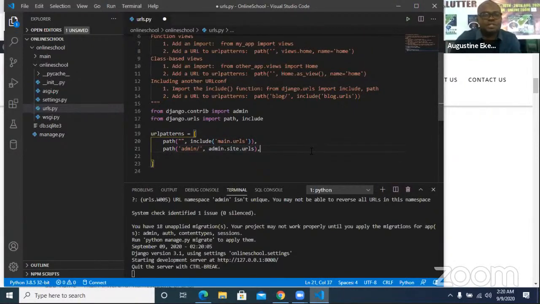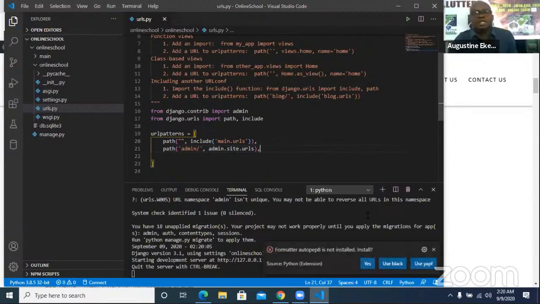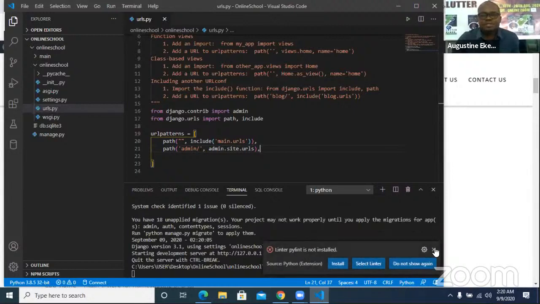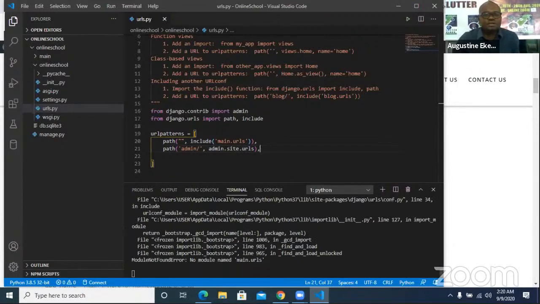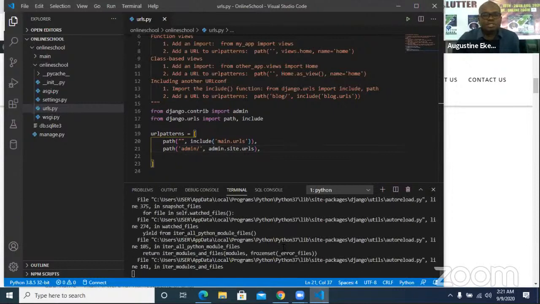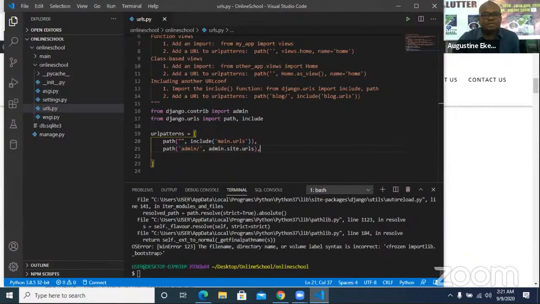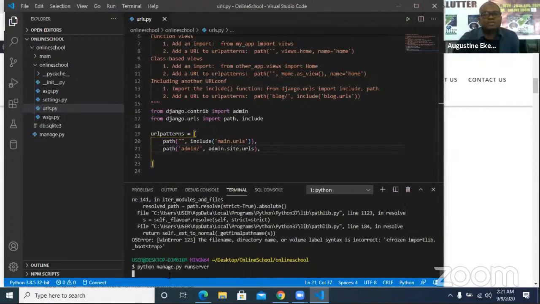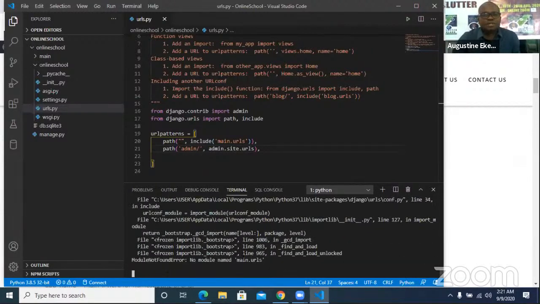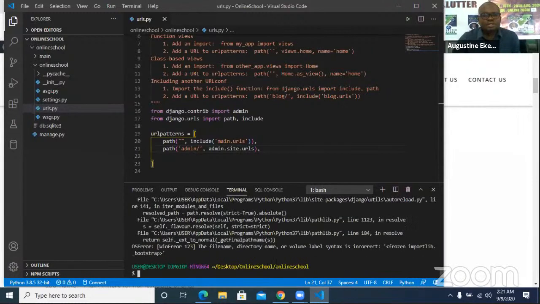So once I'm done, I'm going to save this, and I believe that it will still run. If you save it and you see something like this, it means there is an error. It means you have to go check back. Or if you see clean code, then there is no error. So I'm going to quickly run my manage.py runserver again and see whether I'm still having an error. Okay, I'm still having an error.